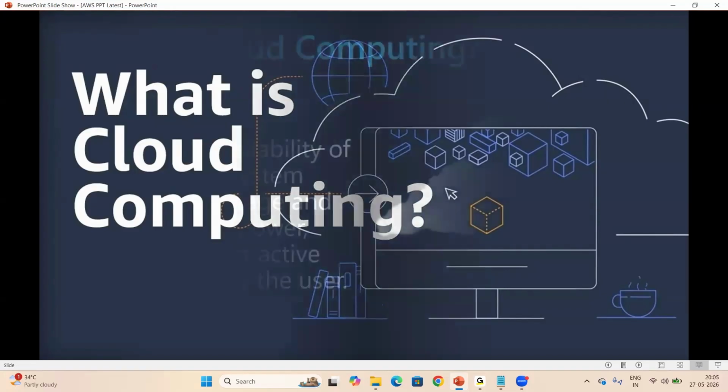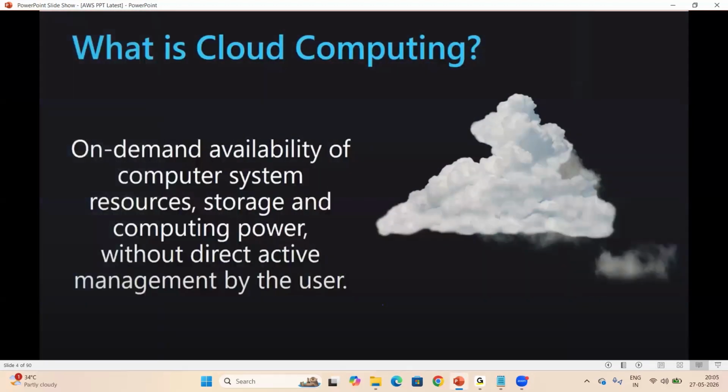Look at my screen, everyone. So this is the definition. Cloud computing is the on-demand availability of computer system resources, storage, and computing power without direct active management by the user. What does it mean? First of all, what is on-demand?